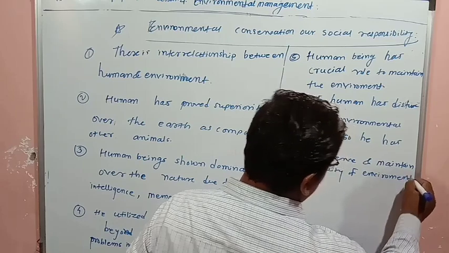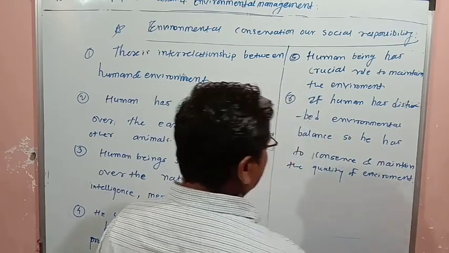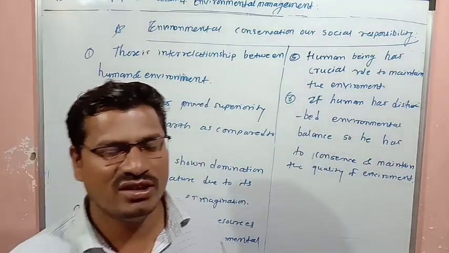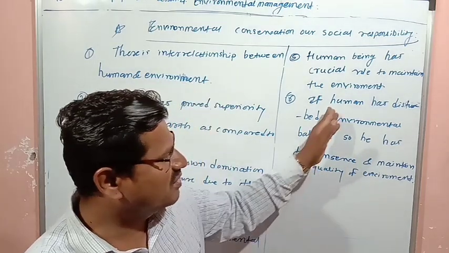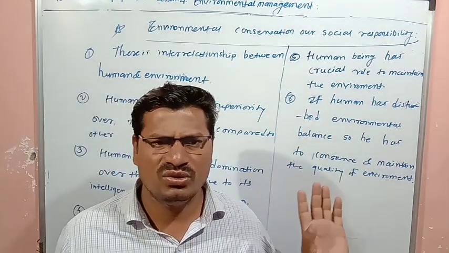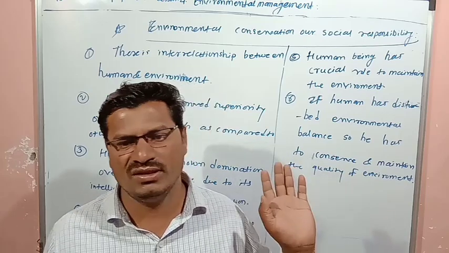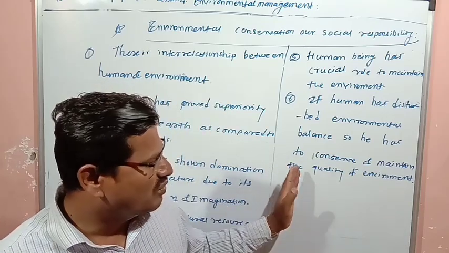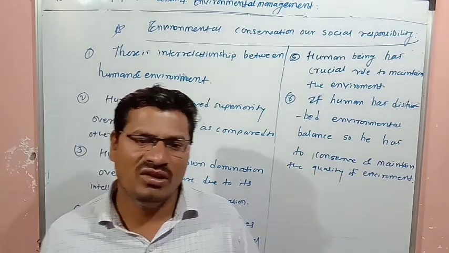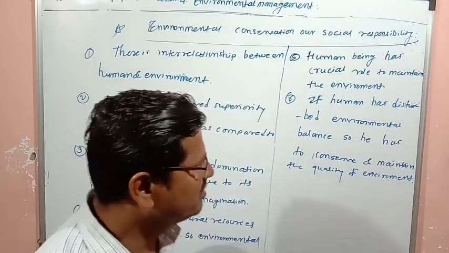He has to maintain the quality of environment. So its responsibility is there. Human beings' responsibility is there to maintain the environment, to conserve the environment, to protect the environment, and to improve the quality of environment, to improve the quality of nature. So these points are important.